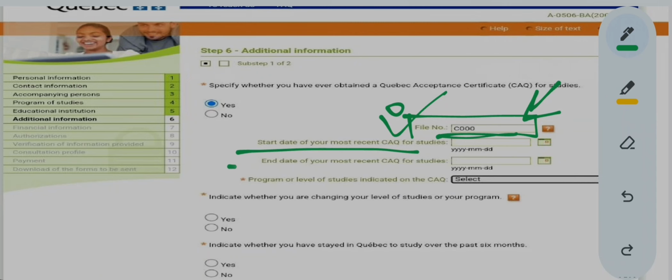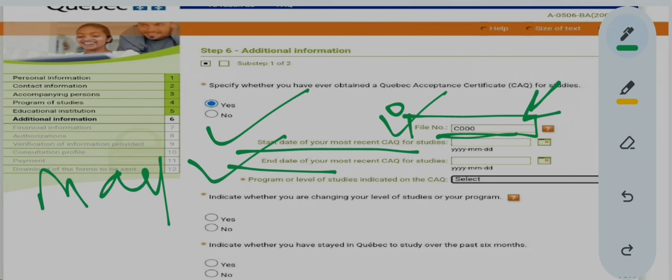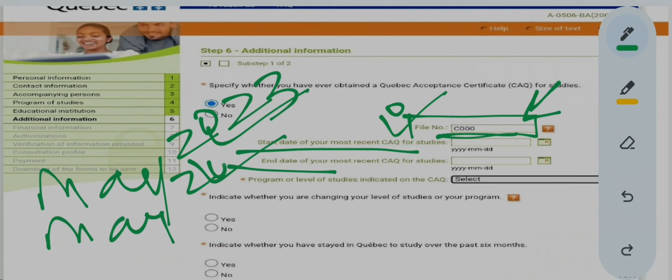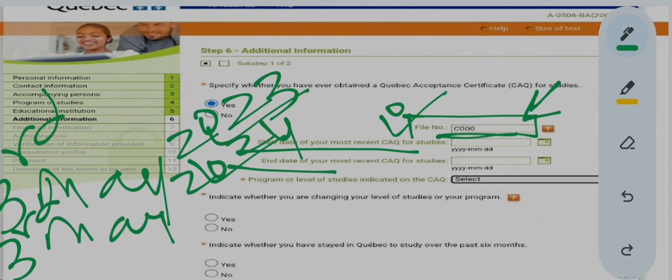Then mention the start and end date of that previous CAQ that was given to you, right? Like say your first CAQ was valid from say May 2023 to say May 2024. Say 3rd May 2023 to 3rd May 2024.